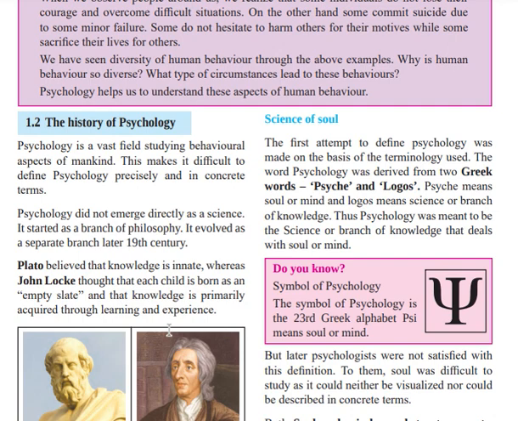So psychology did not emerge directly as a science. It was a part of philosophy, a branch of philosophy, and it evolved as a separate branch in the later 19th century.